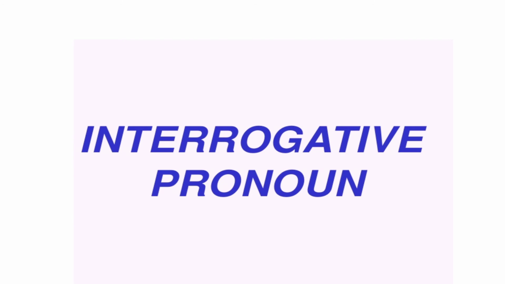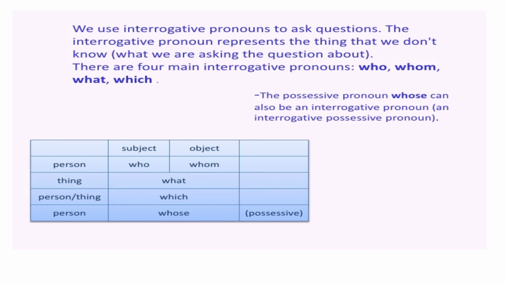Next, interrogative pronouns. Words like who, whose, whom, which, what are interrogative pronouns, for they are used for asking questions. The interrogative pronoun represents the thing that we do not know.